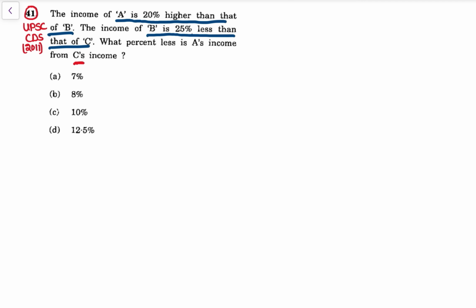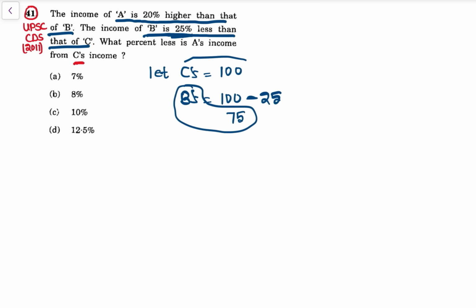अब देखो फाइनल C पे आके रुक रही है, so let's assume C's income is 100. Now income of B is 25% less than C, so B का कितना हो गया? 25% less than C, so 100 minus 25% of C, that is 25% of 100, that is 25. So B का इनकम हो गया 100 minus 25, that is 75. ये है B का इनकम, ये है C का इनकम.